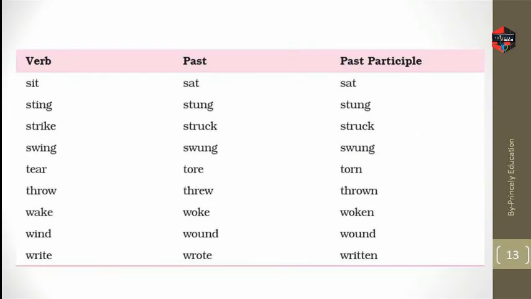Next, sit, sat, sat. Sting, stung, stung. Strike, struck, struck. Swing, swung, swung. Tear, tore, torn. Throw, threw, thrown. Wake, woke, woken. Wind, wound, wound. Write, wrote, written. So we have to memorize that table. Okay.